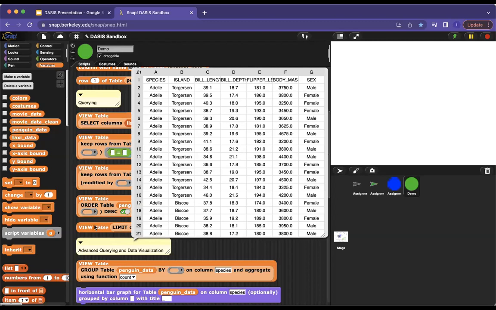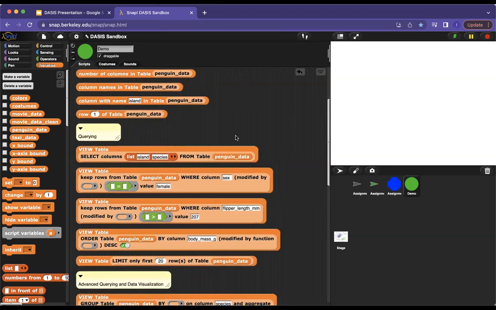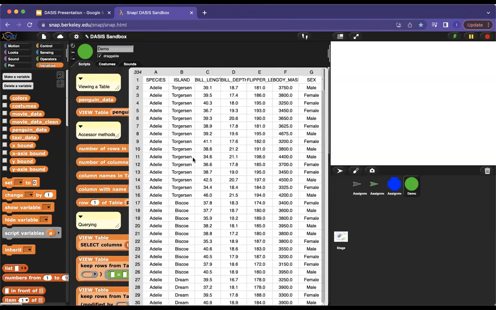We can limit, very similar. This is just truncating the original table. And after doing all of these queries, notice that I can still go back to the top and view the table, and nothing has changed. This is the exact same data that we imported. We have not made any permanent changes. In this demo, I won't be doing any permanent changes to the table, but if you can imagine, we can delete rows, we can delete columns, we can drop a certain number of columns from the table. All of these things work. There's simply, for the sake of the demo, I didn't want to work with very many permanent changes.